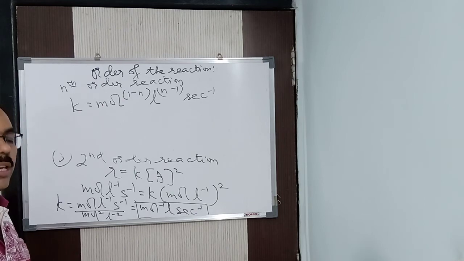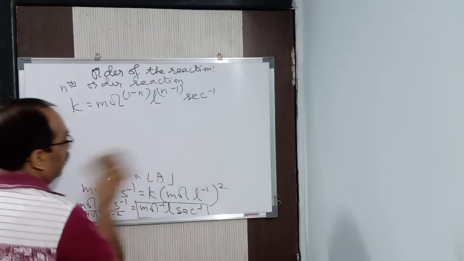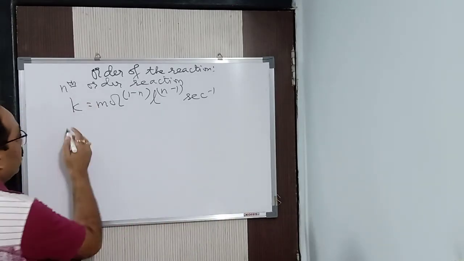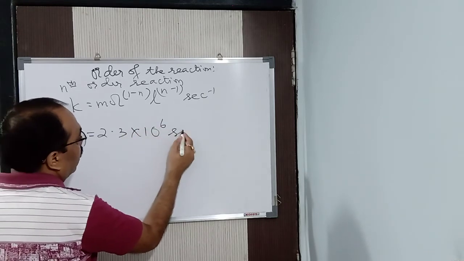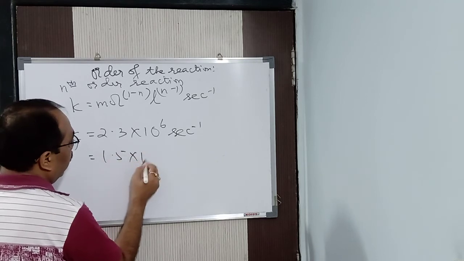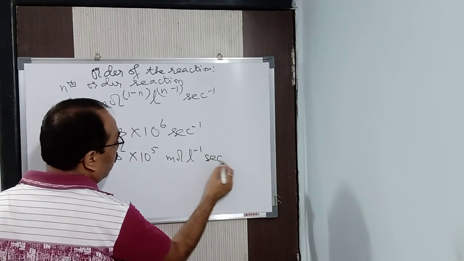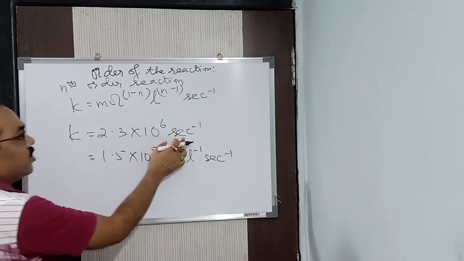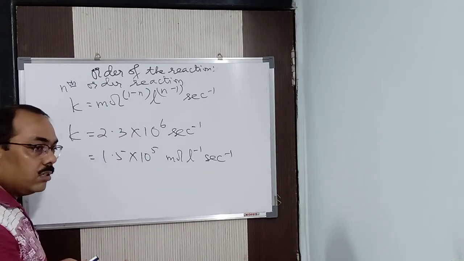Alright? In this way, you come to know from the unit of rate constant the order of the reaction. Alright, now you will say, a question will be coming. Suppose in the question is given K is equal to 2.3 into 10 to the power 6 second inverse. Alright, and 1.5 into 10 to the power 5 moles per liter per second. How to know which order? The first one is which order? First order. And the second one is which order? Zero order.